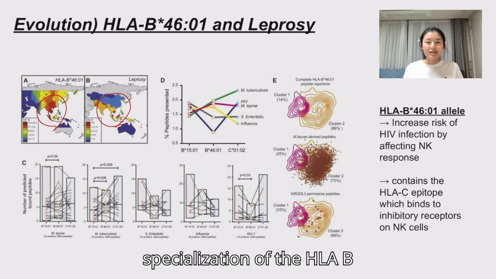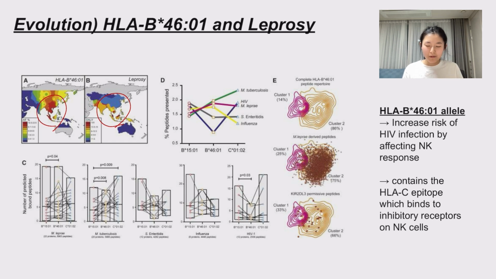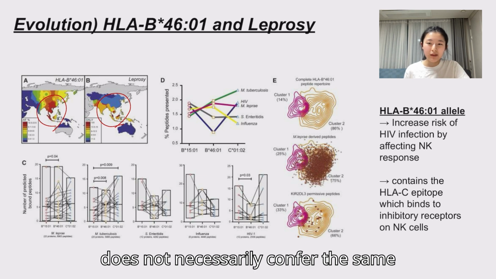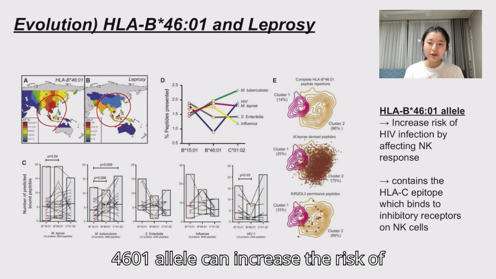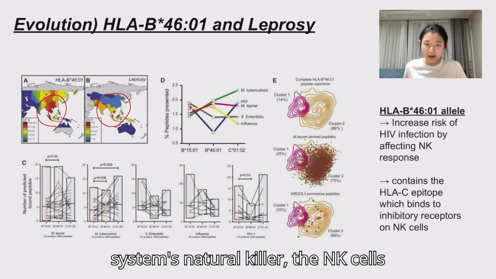However, the specialization of the HLA-B4601 comes with trade-offs. While it adapted to combat leprosy, it does not necessarily confer the same level of protection against any other pathogens. For instance, the HLA-B4601 allele can increase the risk of HIV infection by affecting the immune system's natural killer, the NK cell immune response.